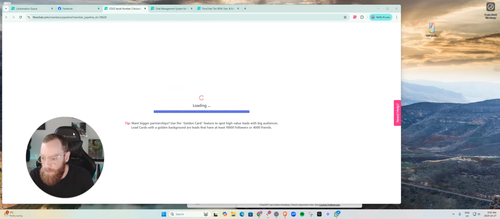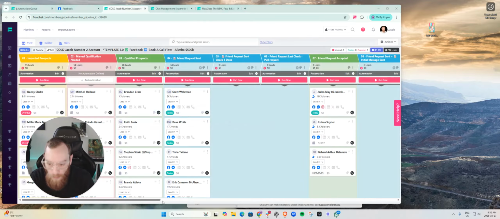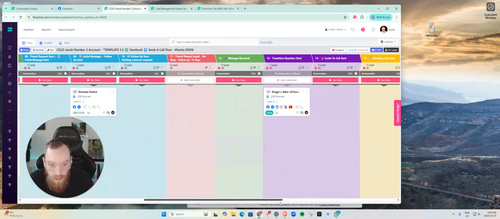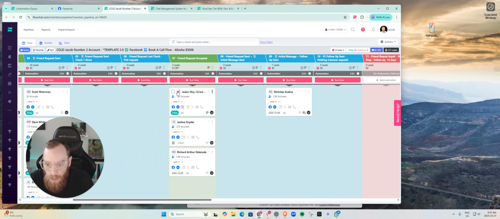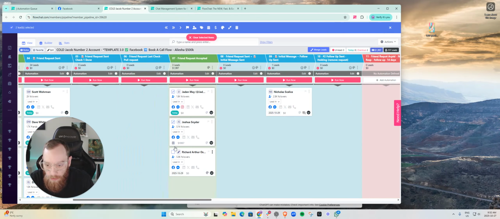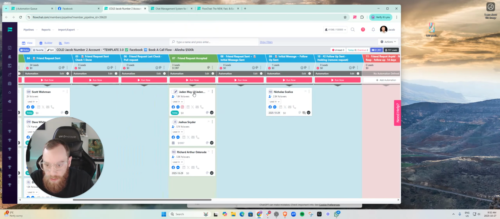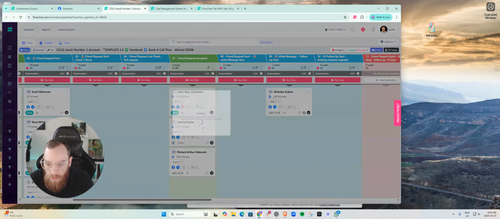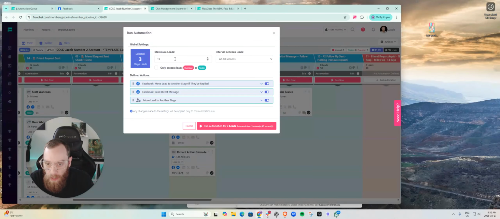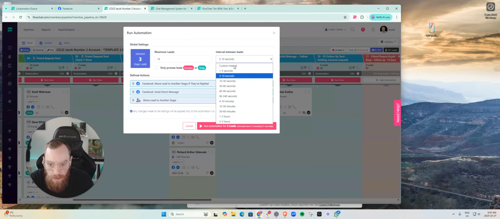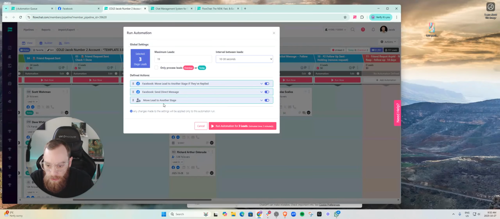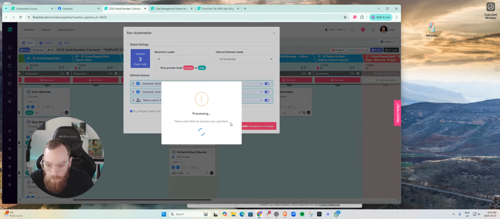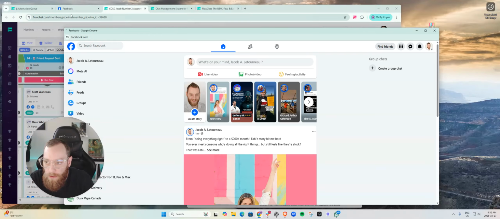Once we're off this, you don't have to watch that happen. But what is interesting is the transition question, the follow-up, and the actual initial messages. So what we're going to do here is grab all these people, and the cool part is we don't even need to select. We just have to hit run, and it's going to process these 3 leads. Let's do 10 to 30 seconds, just a little bit quick, so we can see that. We're going to fire it off here.